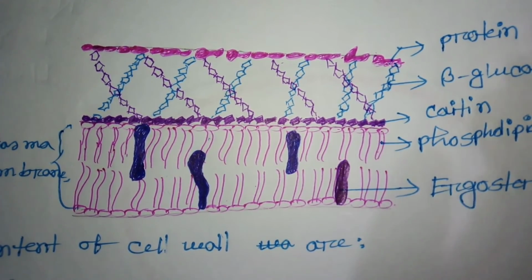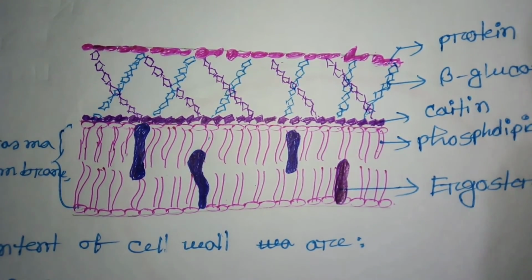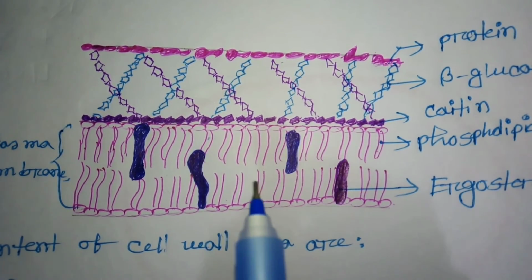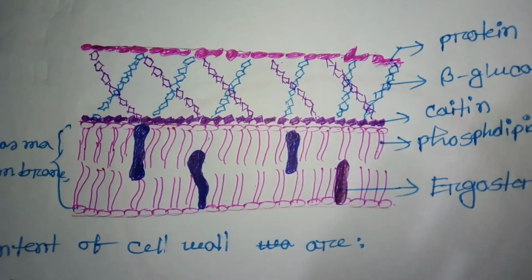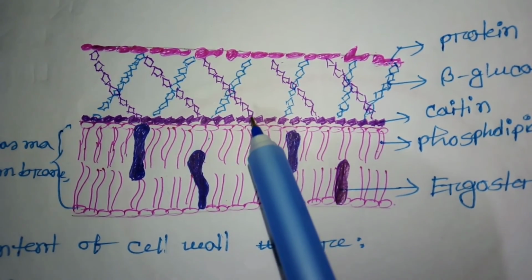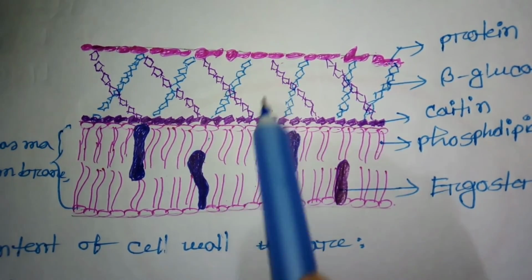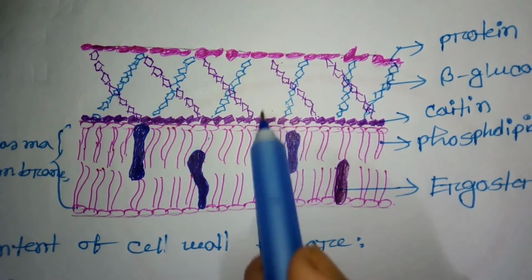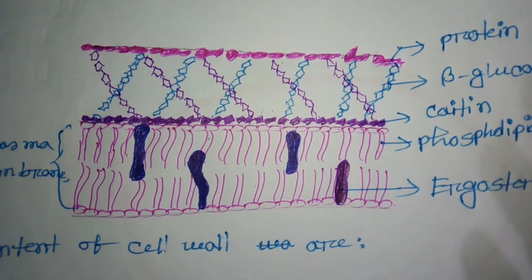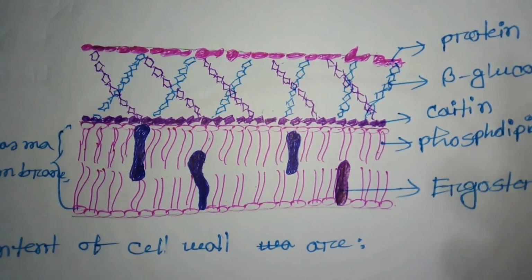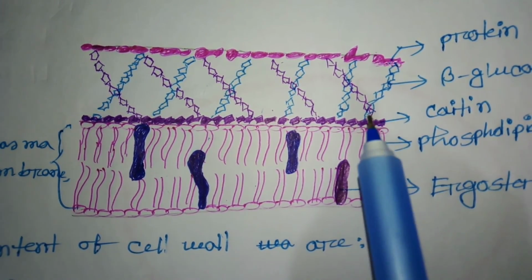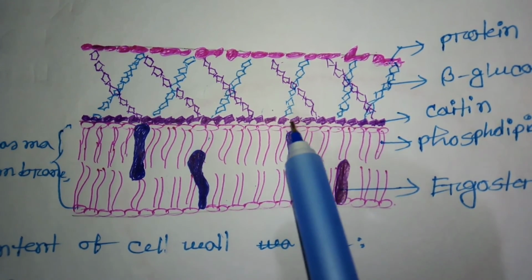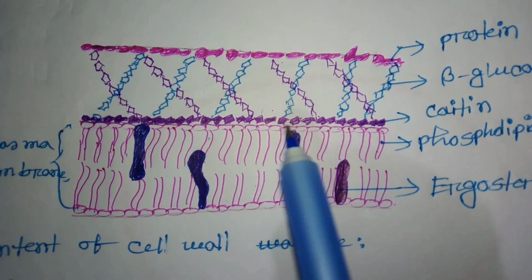So antibiotics which affect the peptidoglycan of bacteria, like penicillin and cephalosporin, cannot affect the fungus, because fungus contains no peptidoglycan. As fungus contains no peptidoglycan, antibiotics like penicillin and cephalosporin cannot destroy the fungus.